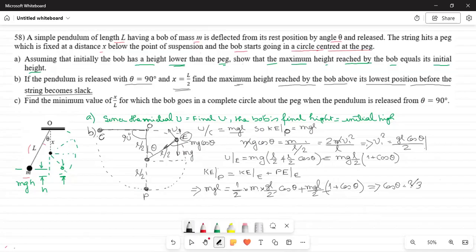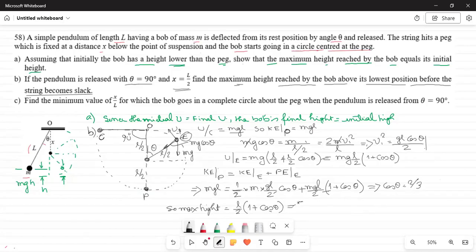If that is so, what is the maximum height? Therefore, maximum height is equal to L by 2 into 1 plus cos theta. cos theta is equal to 2 by 3, already got.